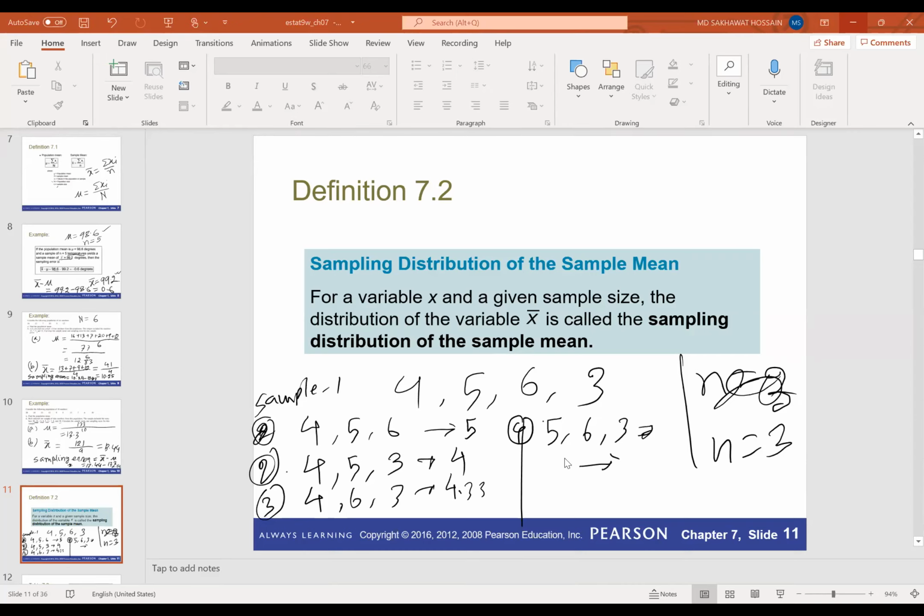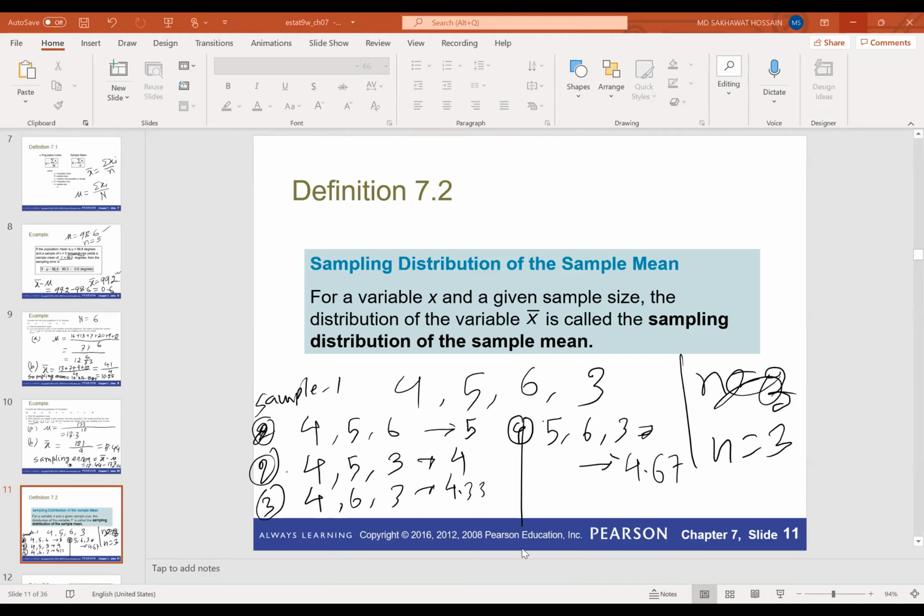And this one will be 14 divided by 3, so it will be 4.67.